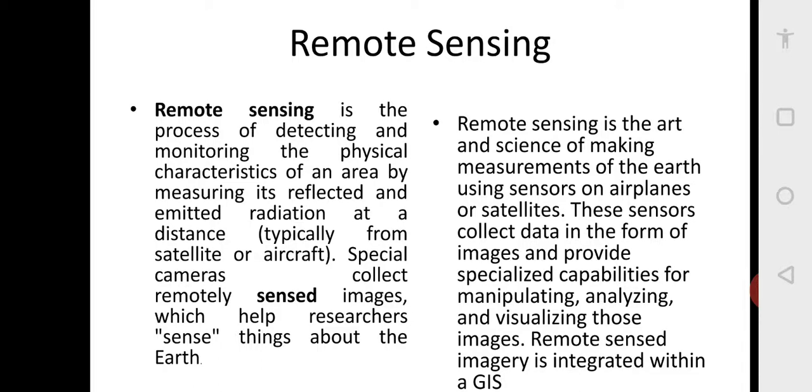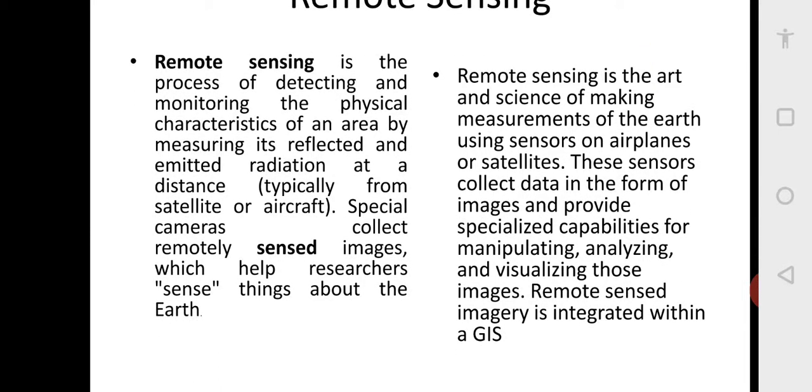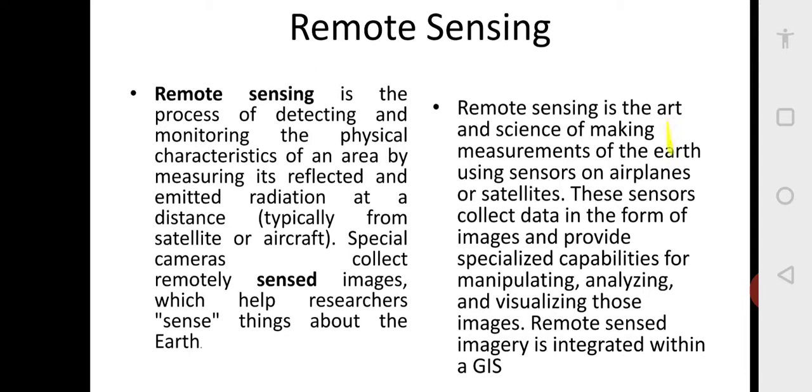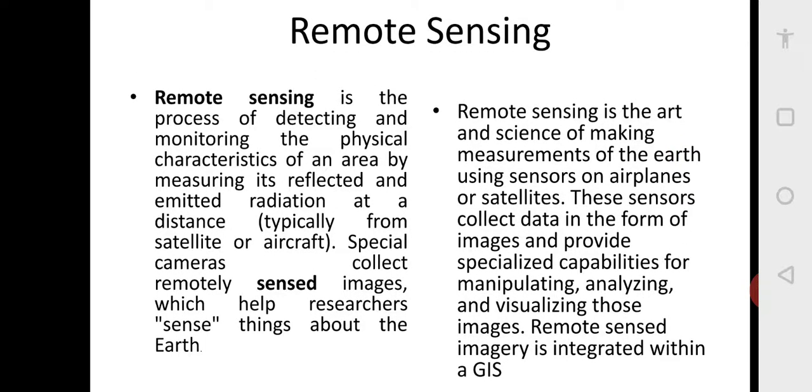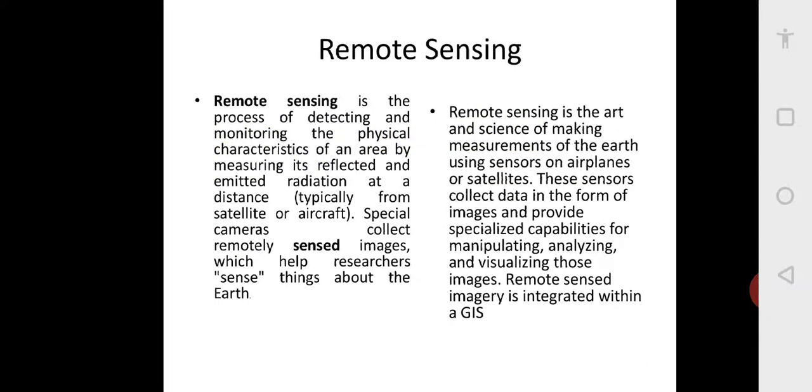Okay. So remote sensing is the art and science of making measurements of the earth using sensors on aeroplanes or satellites. These sensors collect data in the form of images and provide specialized capabilities for manipulating, analyzing and visualizing those images. Basically, remote sensing imagery is integrated with GIS. Okay.